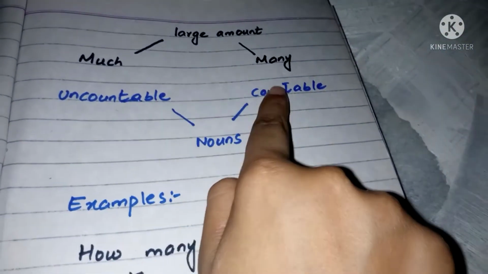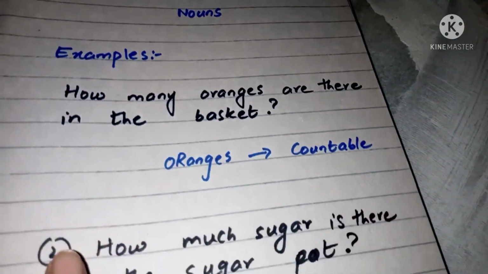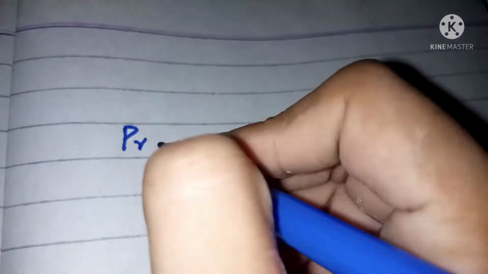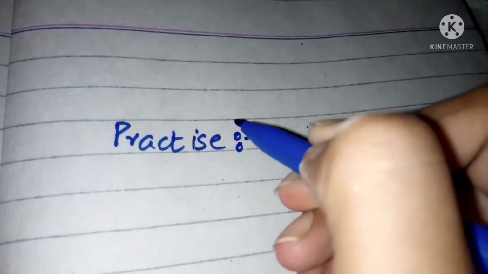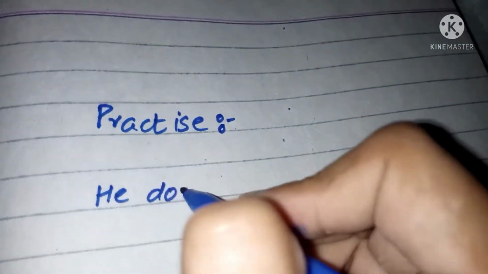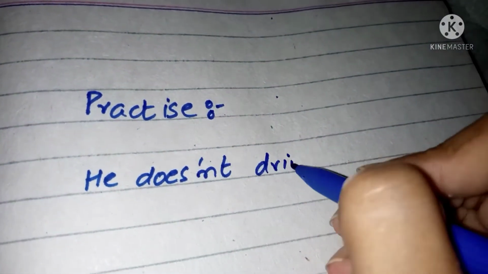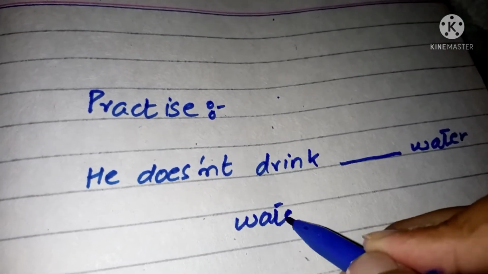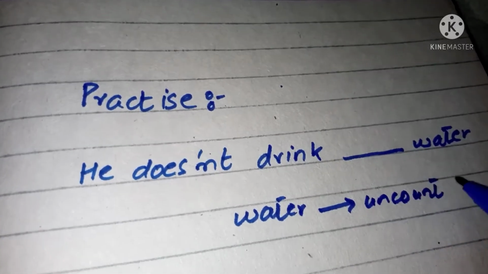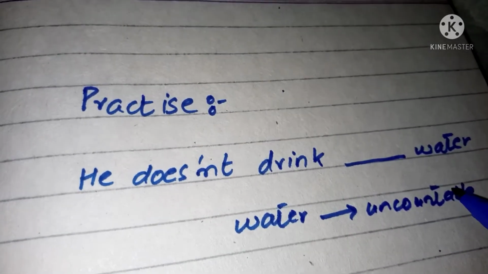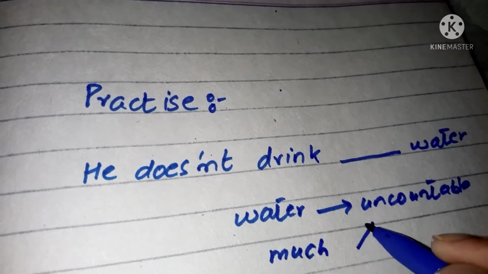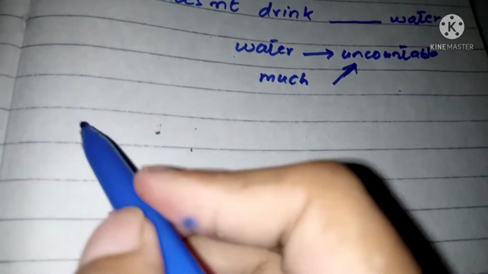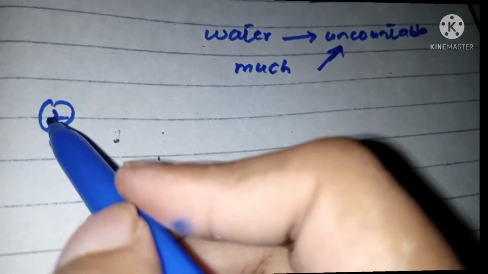Till now, we have seen the use of many with countable and much with uncountable nouns. Let's practice some more examples. 1. He does not drink dash water. As I am talking about water, I have said he does not drink dash water. Water refers to an uncountable noun. I cannot count how much water he has drunk. So, from the hint, it is clear that he does not drink much water.